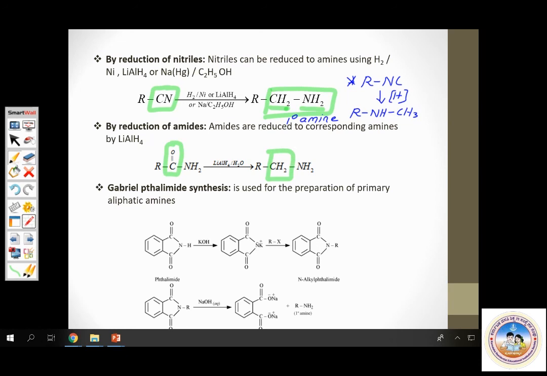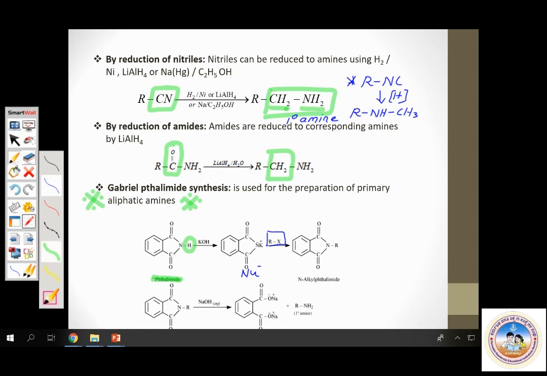And then comes a very, very important method, a name reaction, Gabriel phthalimide synthesis. Here you take a compound called phthalimide, treat it with a base that will remove this proton, and you get the corresponding salt N minus. This acts like a nucleophile, attacks haloalkane, and you get N-alkyl phthalimide. That upon hydrolysis gives you primary amine.